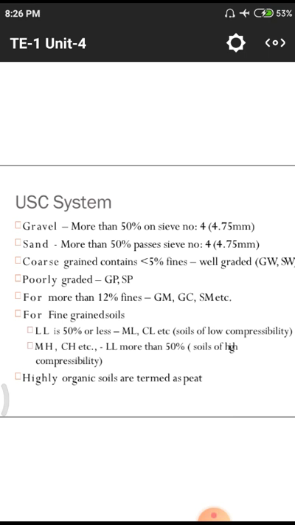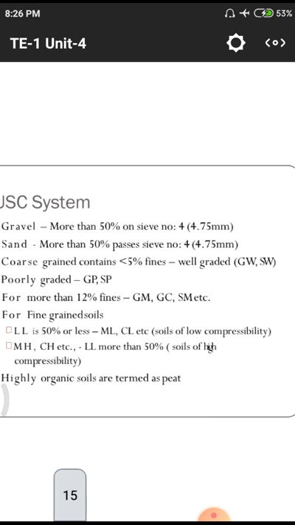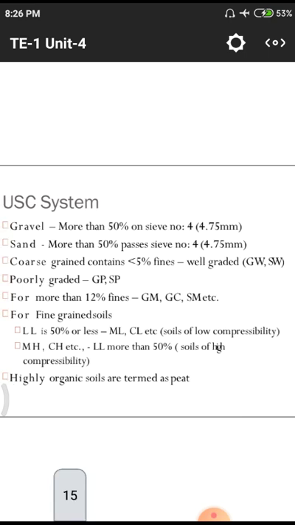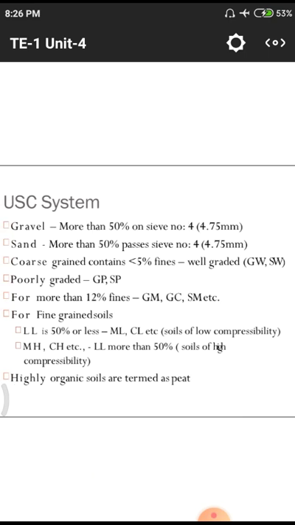Coarse grain contains less than 5% fines well graded, that means GW and SW, well graded. After that we are having poorly graded. Next one, for more than 12% fines we are called as GM, GC and SC, SM, etc. So that is the classification according to the particle sizes.